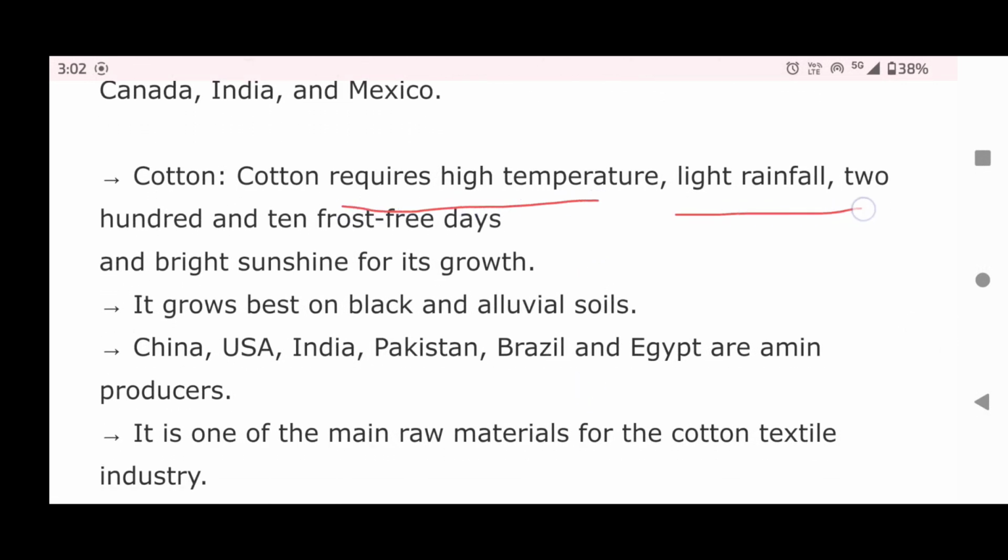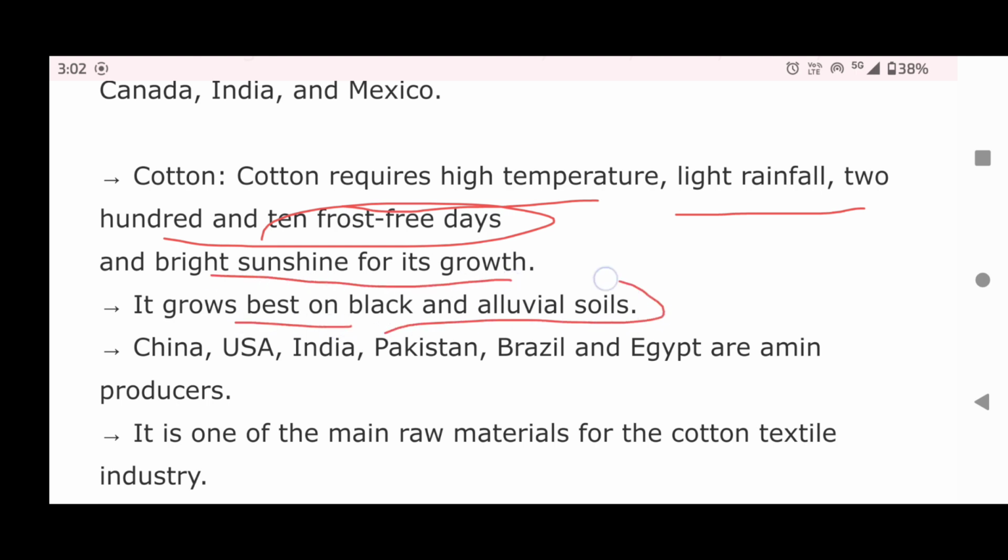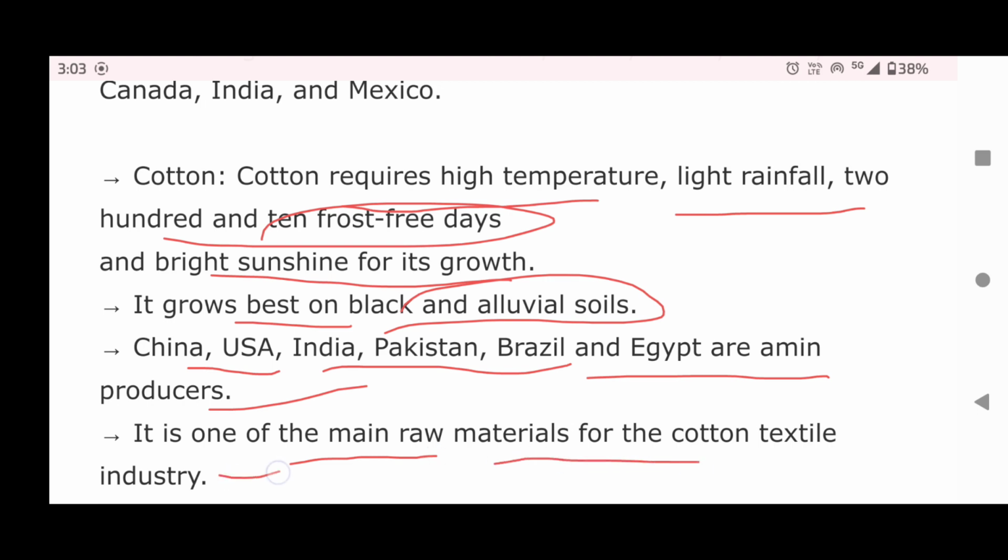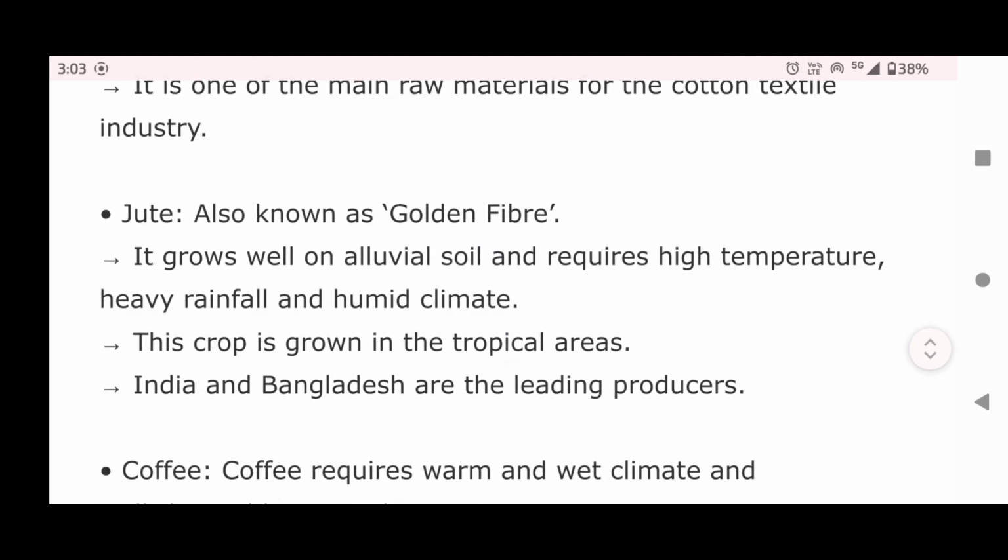Cotton. Cotton requires high temperature, light rainfall, 210 frost-free days, and bright sunshine for its growth. It grows best on black and alluvial soils. China, USA, India, Pakistan, Brazil, and Egypt are major producers. It is one of the main raw materials for the cotton textile industry.